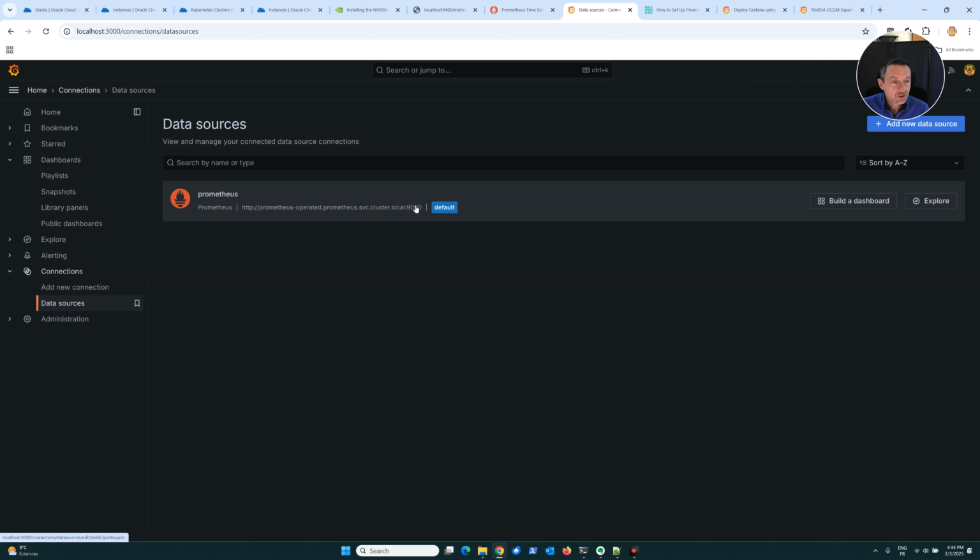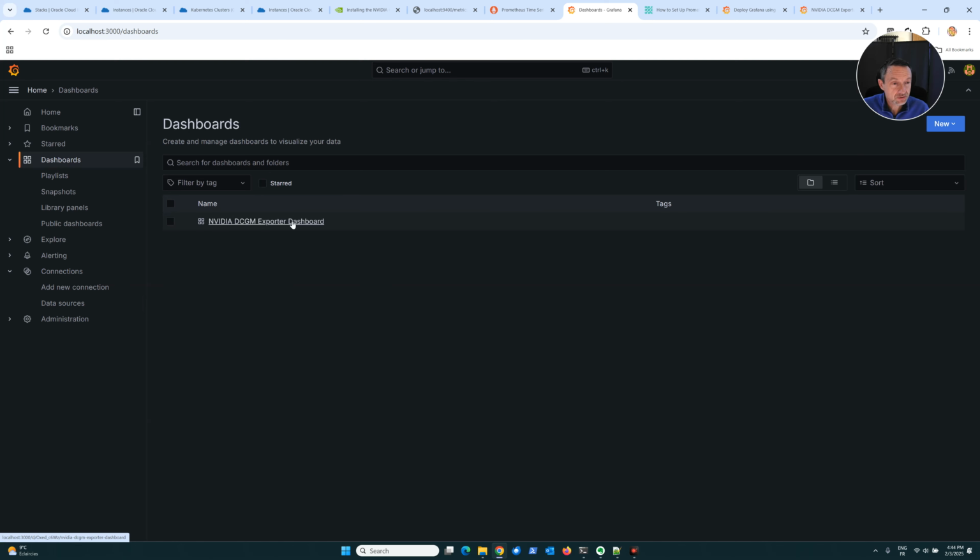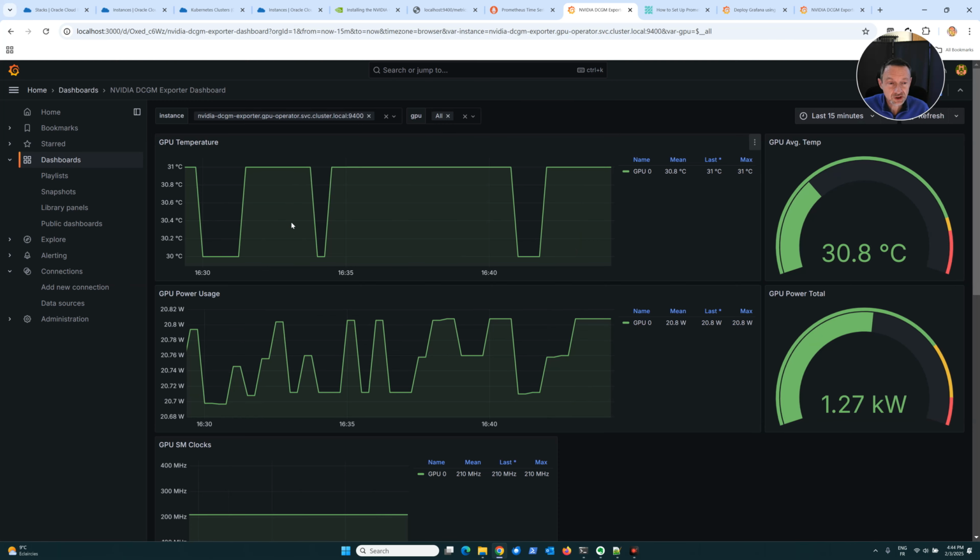You know, if you are mastering Kubernetes, you know how to find the URL of the service that you had before in Kubernetes. So you add this data source, and at the end, it will be finished. Just click on the dashboard, and everything is okay.